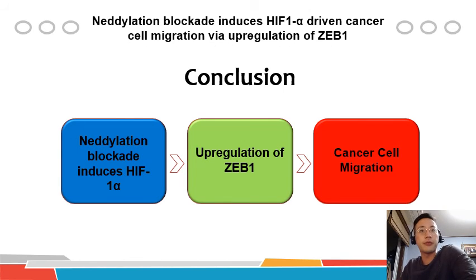In conclusion, we confirmed that neddylation blockade induces HIF1 alpha through the PI3K-AKT-mTOR pathway and eventually facilitates cancer cell migration through upregulation of ZEB1. Thus, we carefully want to state that MLN4924 should be approached in a cautious manner as an anti-cancer drug.